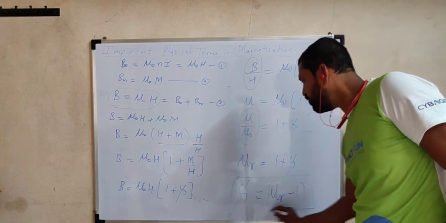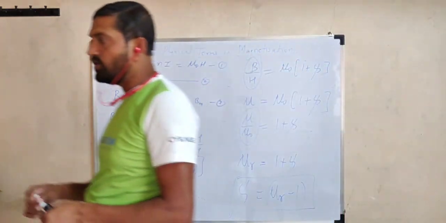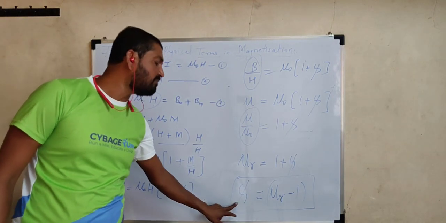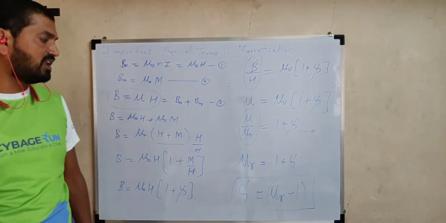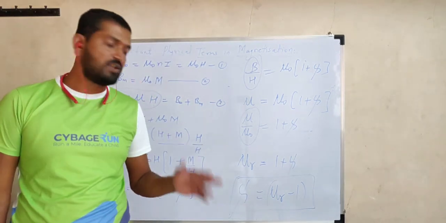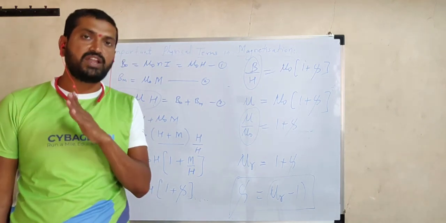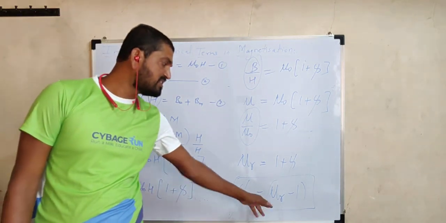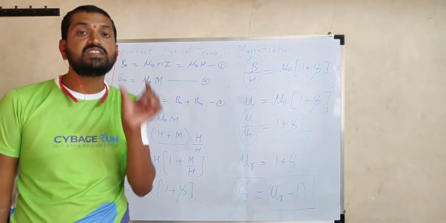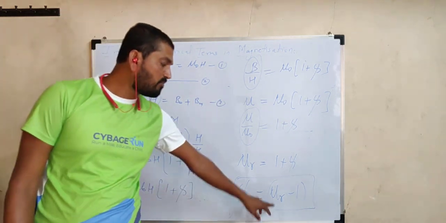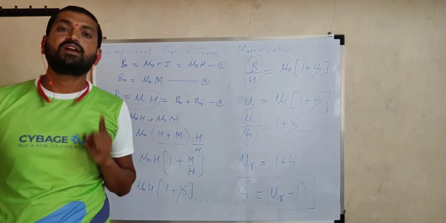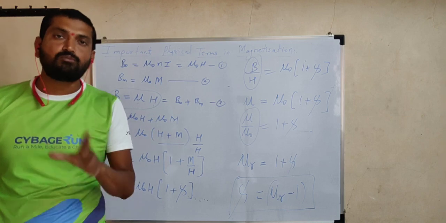This is a very important formula to be remembered in order to get the relation between relative permeability and susceptibility of a given magnetic material. Always remember, for a diamagnetic substance mu r is slightly less than 1, hence susceptibility is small and negative. For a paramagnetic substance it is slightly greater than 1, and hence the magnetic susceptibility of a paramagnetic substance is small and positive. And for ferromagnetic substances, relative permeability is very high, and hence magnetic susceptibility comes out as a large and positive value.